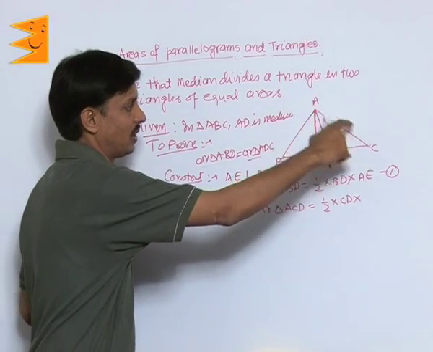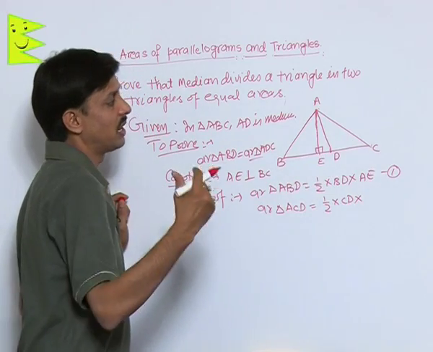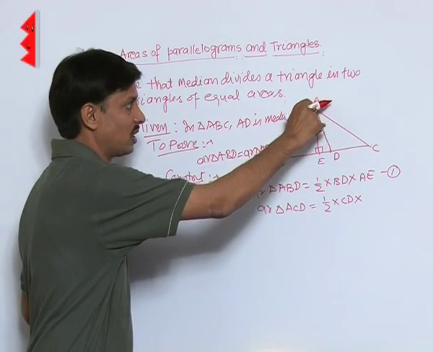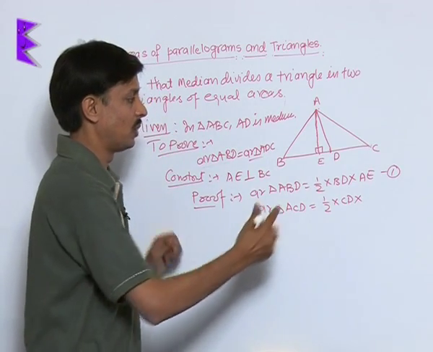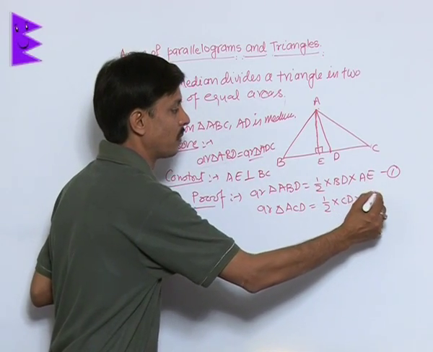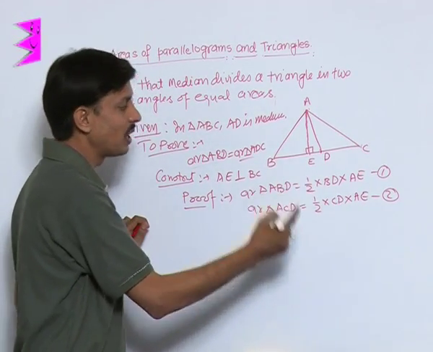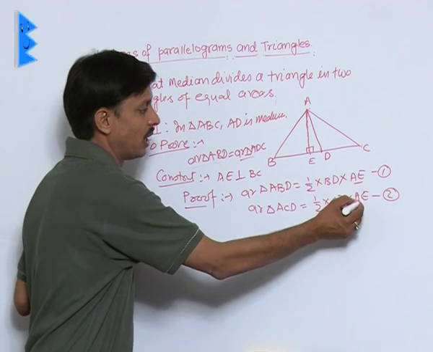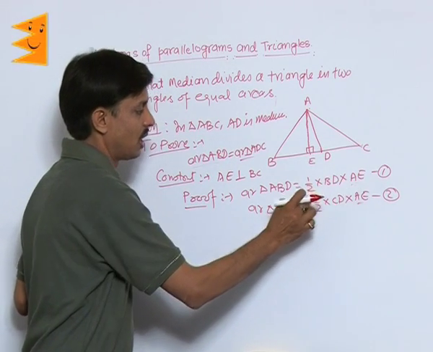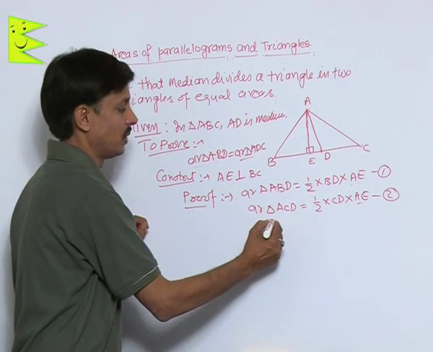The triangle has three vertices A, C and D. C and D are used as the base, so the third vertex is A, and from one vertex on one line only one altitude is possible. That is AE. Equation number 2. If I compare equations 1 and 2, AE and AE are equal, half and half are the same. This is BD and this is CD.